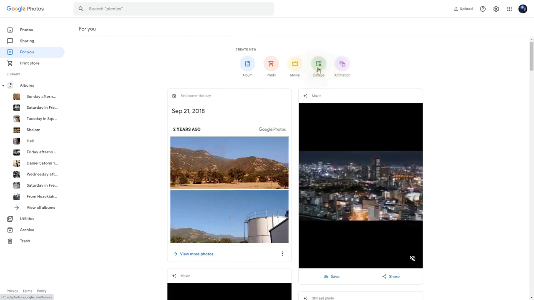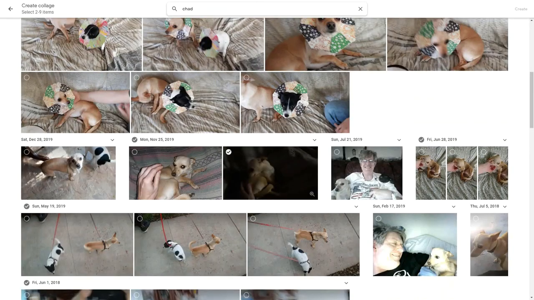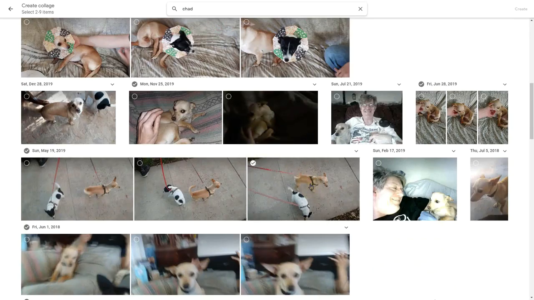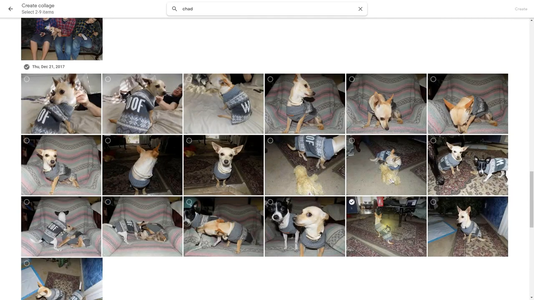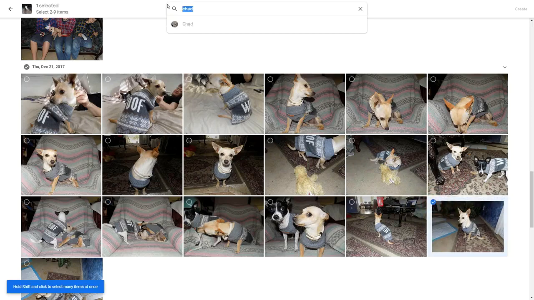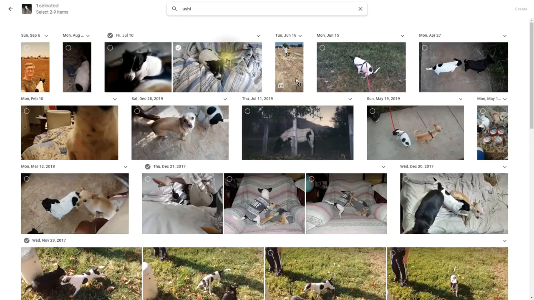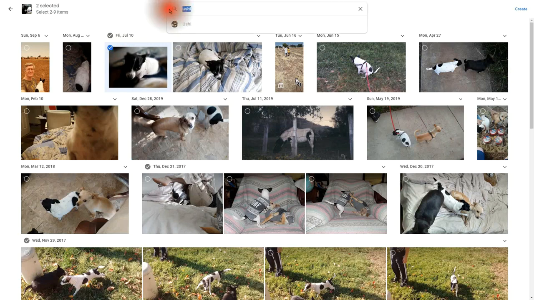Under Collage, let me show you how to actually create a collage. So here you're going to search for 3 or 4 or even 5 images that are all going to be combined into one nice photograph. Once you found a photograph that you want to use in your collage, go ahead and click it. And then begin the search for the second photograph. Now once you have found your second photo, go ahead and click it as well. And it'll be added to the collage.